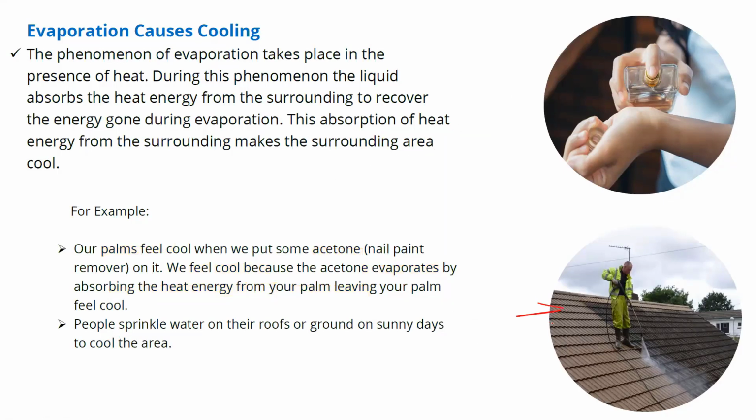Second example is again something you might have experienced in your home during a hot day. If you sprinkle water on the floor or on the rooftop, you can feel a cooling sensation. You can all practice this during summer. If you don't have ACs or coolers at home, you can simply practice this. Very simple. If I spread water on the rooftop on a sunny day or a very hot day, it will create some kind of cooling effect.